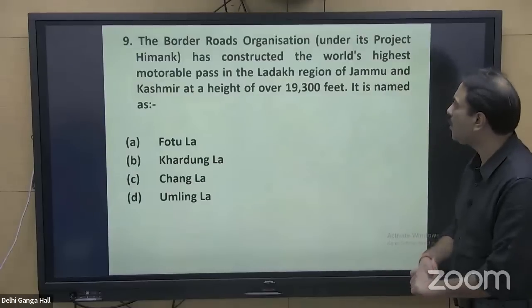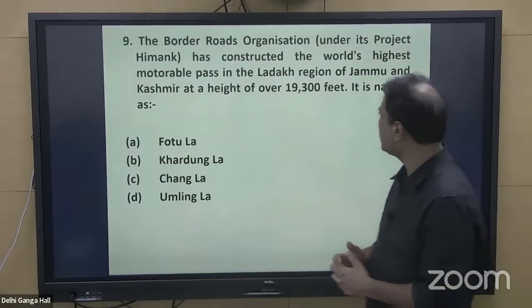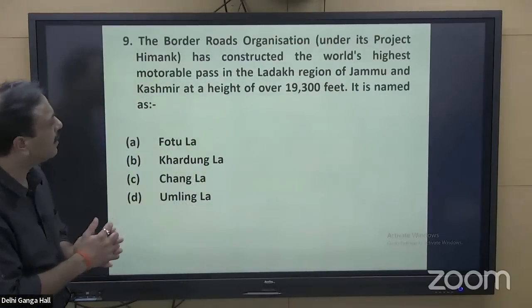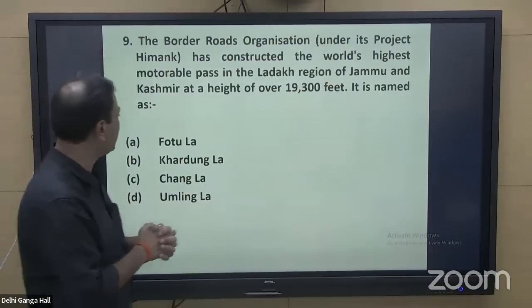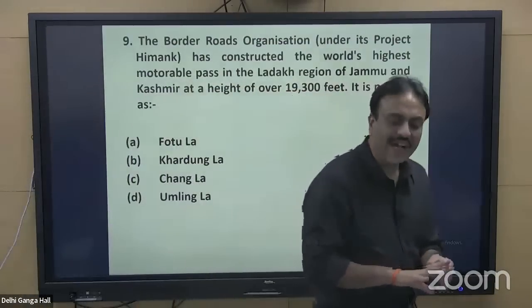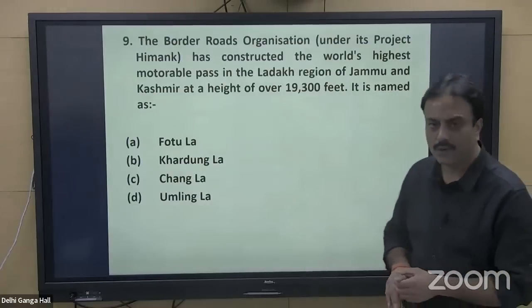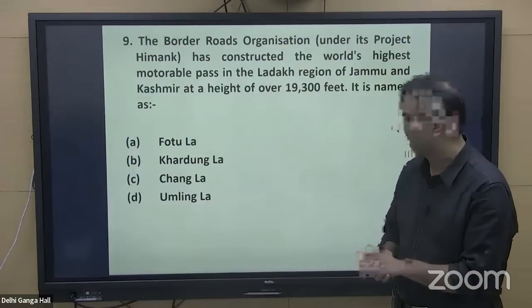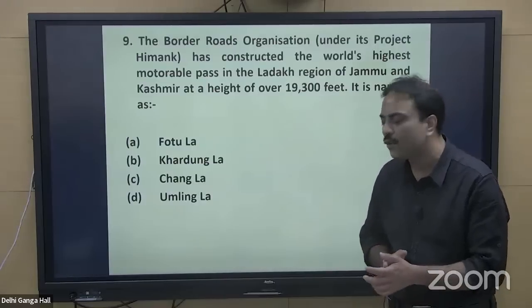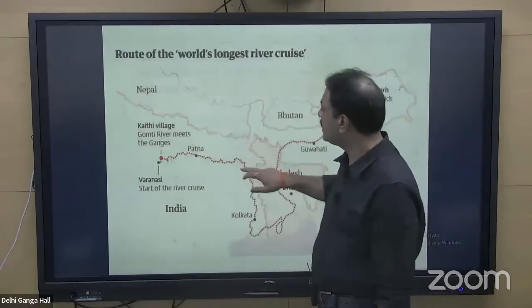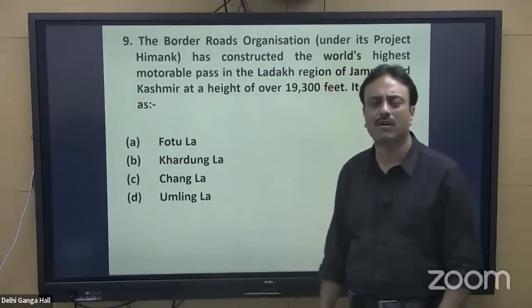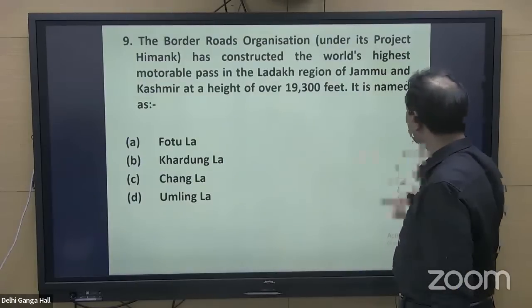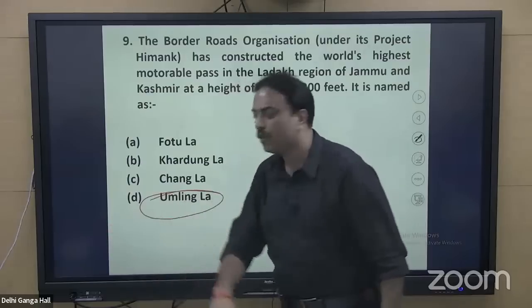Question number 9. The Border Road Organization, under its project Himank, has constructed the world's highest motorable pass in the Ladakh region of Jammu and Kashmir at a height of over 19,300 feet. The highest motorable road has been made by BRO, again something of recent origin. Fotula, Khadungla, Changlangla and Umlingla are all located in Ladakh. All these 4 mountain passes given here are located in Ladakh. However, the answer to this question is your 4th option, that is Umlingla.